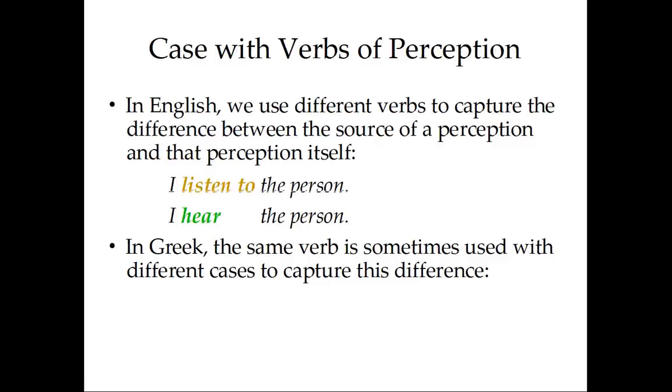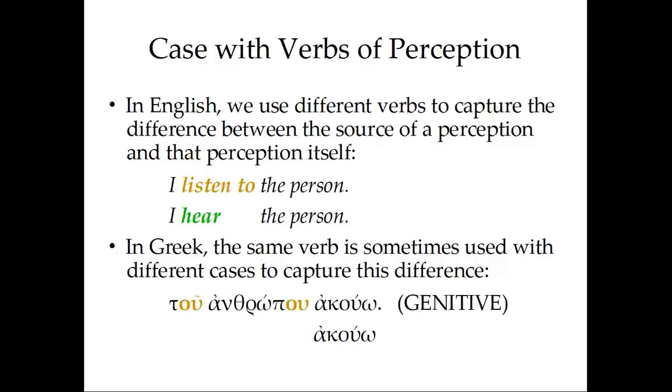In Greek, the same verb is sometimes used with different cases to capture this difference, which again we capture by using different verbs. For instance, we're going to take the verb akouo, I listen, I hear, and we are going to see it, first of all, with the genitive, tou anthropou akouo. And this means I listen to the person. Here, the person is the source of the perception. The person is speaking, is giving a speech, and we are listening to that person give the speech or speak.